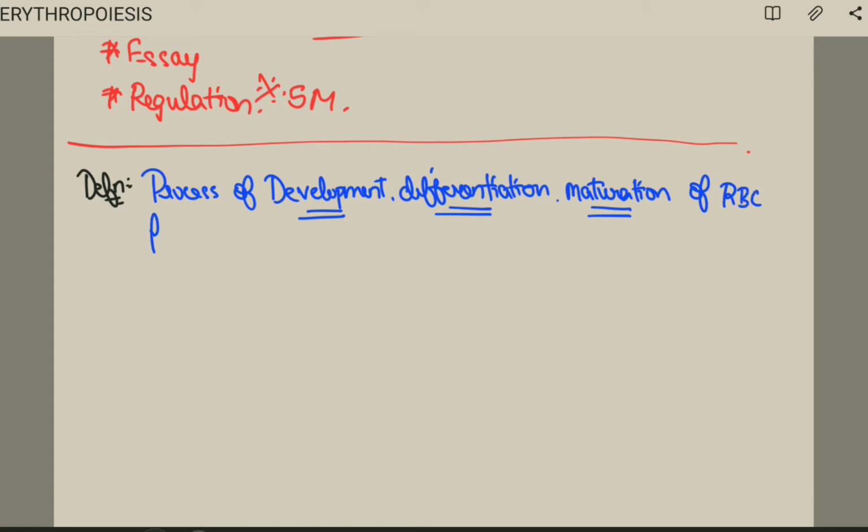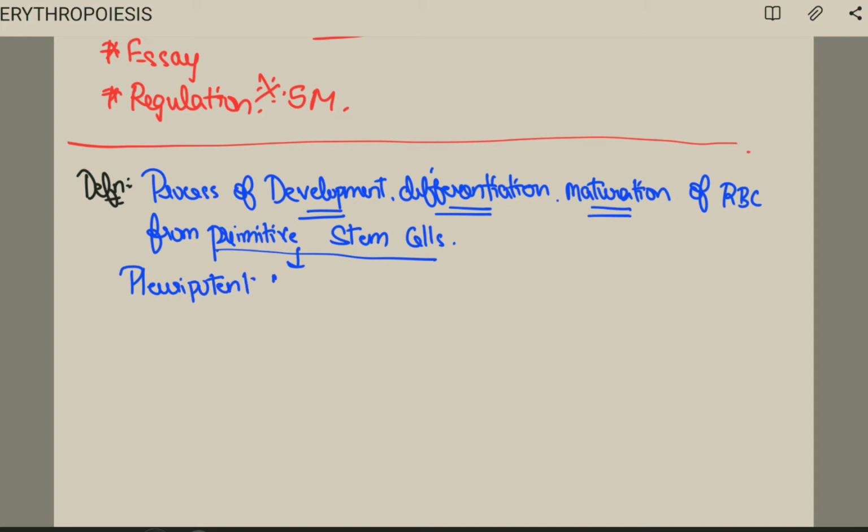Okay, from where? From primitive stem cells. Very important. Now this primitive stem cell, I call this a pluripotent hematopoietic stem cell, or else PHSC.